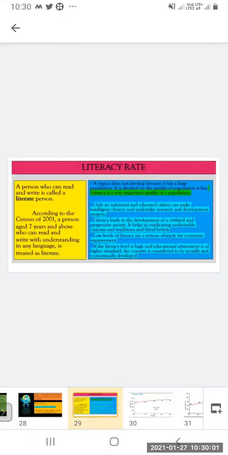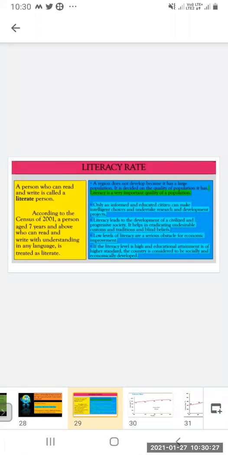Now we will see the literacy rate. A person who can read and write is called a literate person. According to the census of 2001, a person aged 7 years and above who can read and write with understanding in any language is treated as literate.